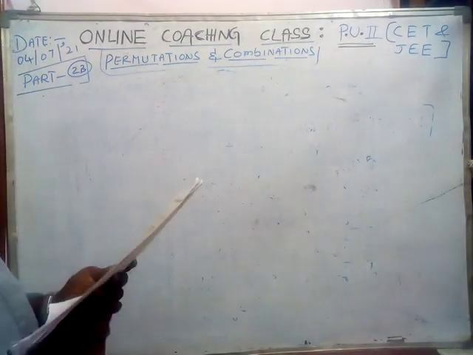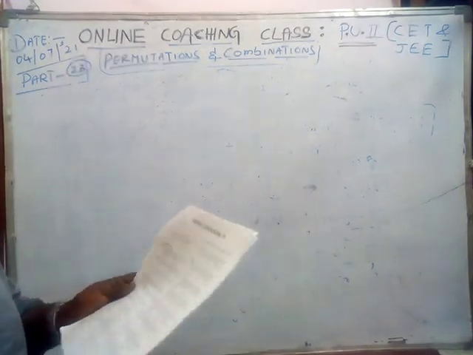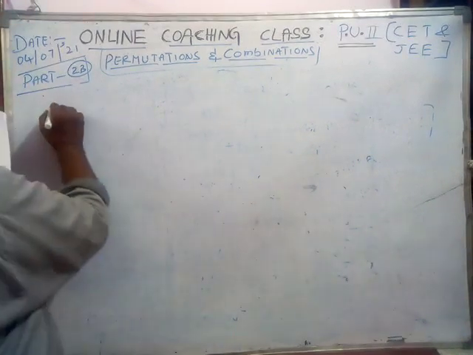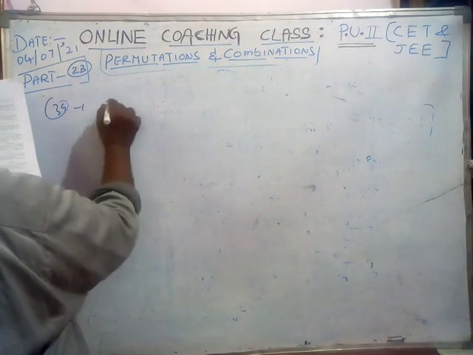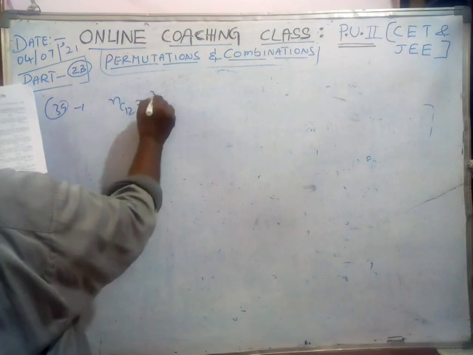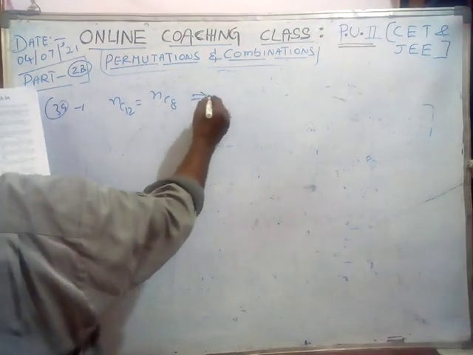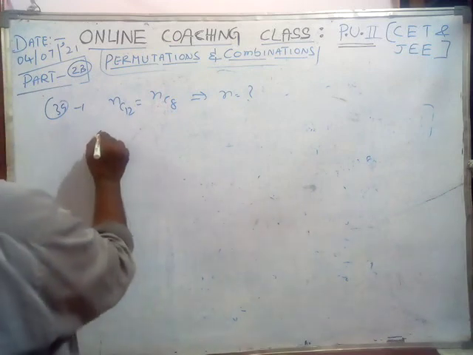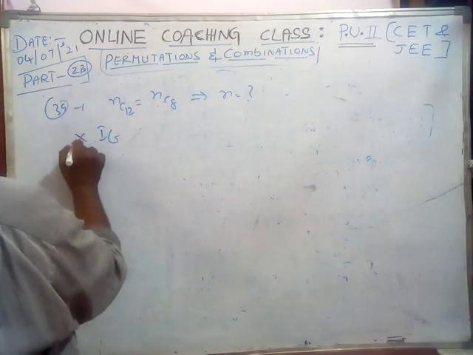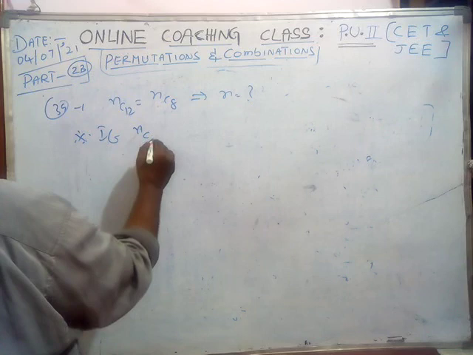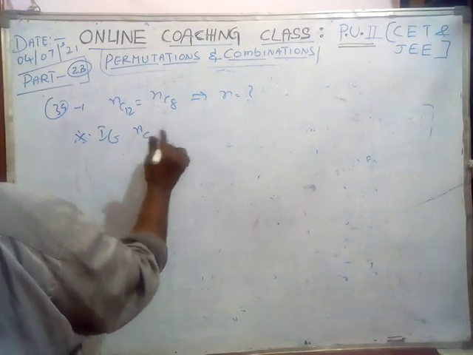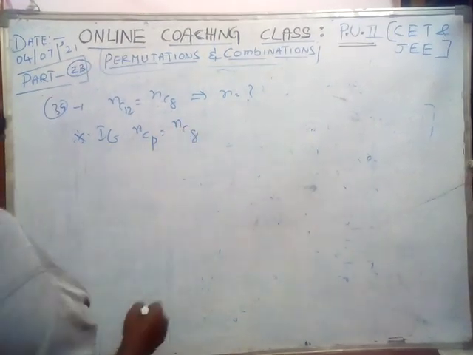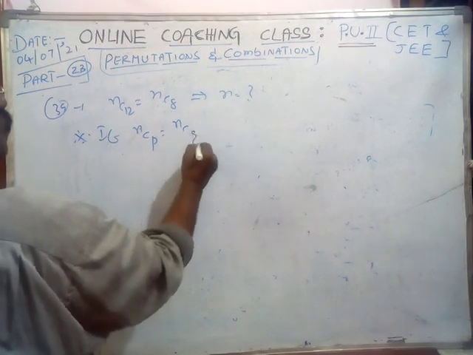Okay, now I will solve the 39th problem. NC12 is equal to NC8. Then what is N? Suppose if a formula is there in the combination, NCP is equal to NCQ, okay?